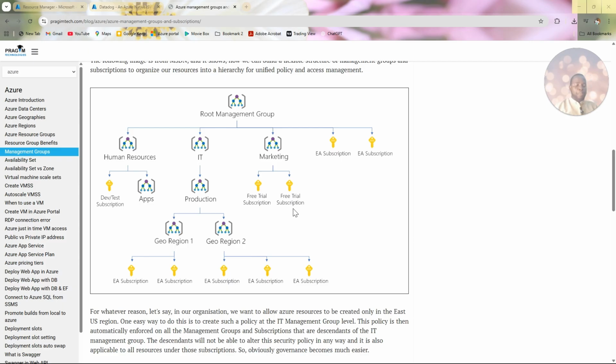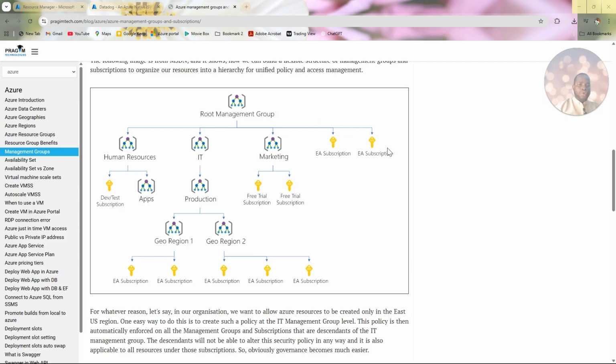So the next thing again is billing. I talked about it. I said billing is done at the subscription level, not at the management group level. At the subscription level, you can be billed for resources you have used and so on. But at your management group level, you are not billed for anything. So, for instance, this subscription here is going to pay for the resources under it. And this subscription here will pay for the resources under it. So this subscription here can have its own different card and mode of payment, and this subscription here can have its own different card and mode of payment. So that's the difference between management group and subscription.